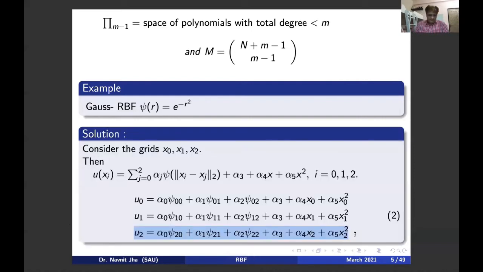Now, how many weights do you have? You have alpha 0, alpha 1, alpha 2, alpha 3, alpha 4, alpha 5. There are 6 weights available to you. You have to calculate the value of these weights.